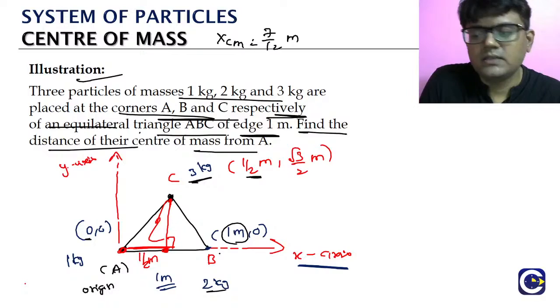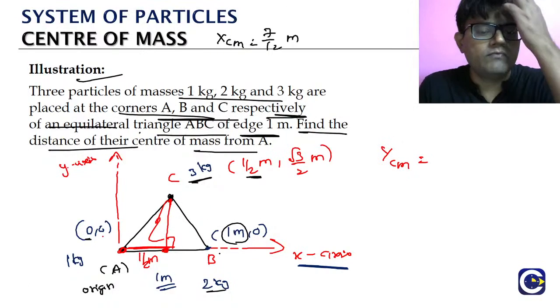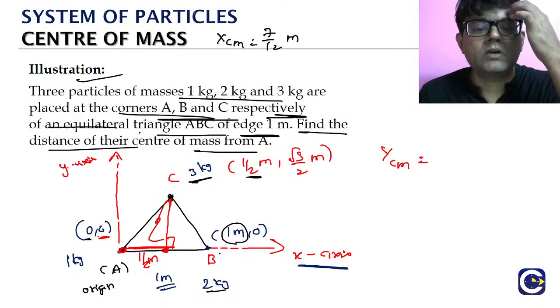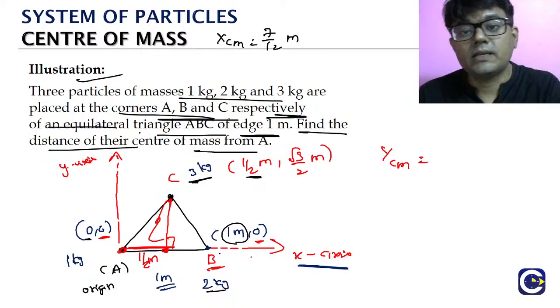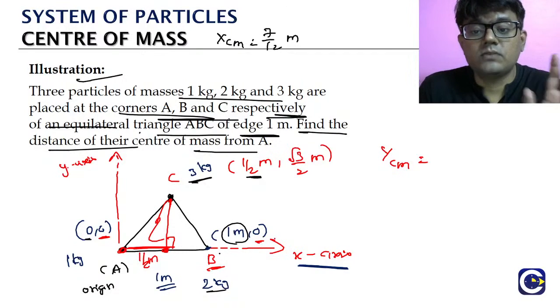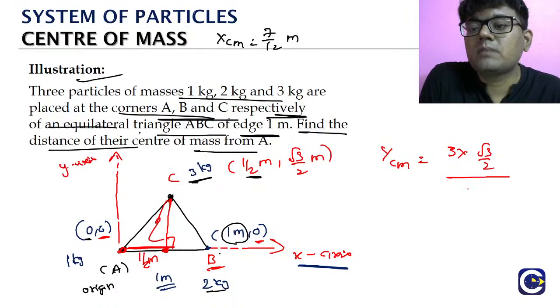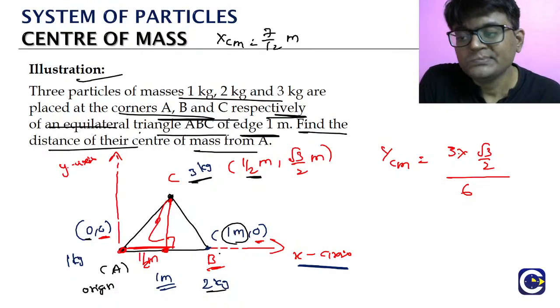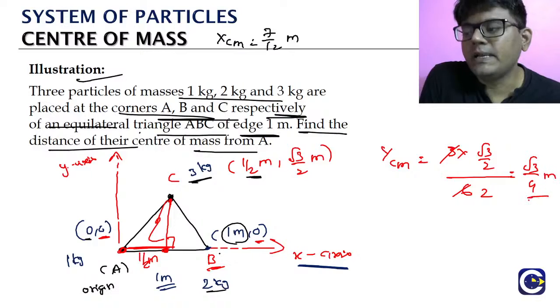Particle A's y coordinate is 0, so that term will not come. Similarly, particle B's y coordinate is also 0, so that term will not come. Only m3 y3 comes. So m3 is 3 into y3, which is root 3 by 2, divided by m1 plus m2 plus m3, which is 6. The 3 and 2s cancel, so it is root 3 by 4 meters.